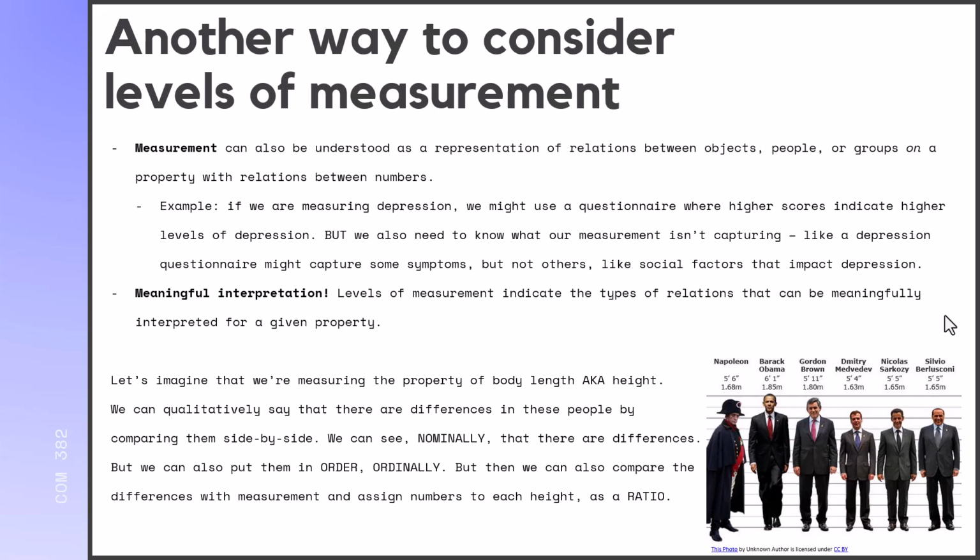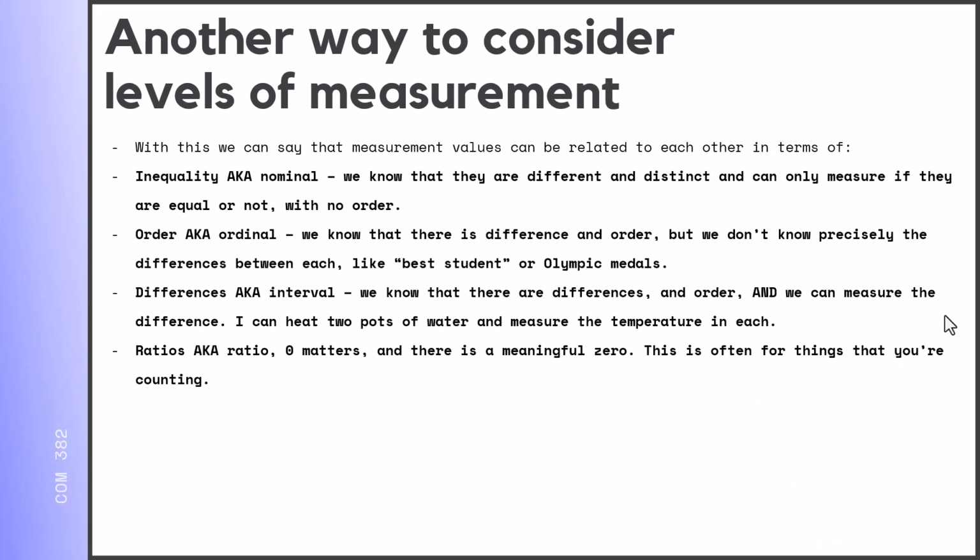Just by eyeballing it, looking with our naked eye, comparing side by side, we can see nominally that there are differences, that some of these people are taller than some of the other people. But we could also potentially put these people in order. That would be an example of ordinal measurement. And we can also compare differences with measurement and assign numbers to each height as a ratio.